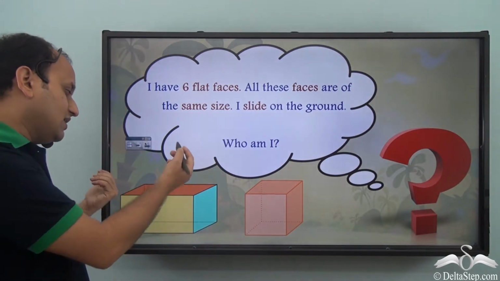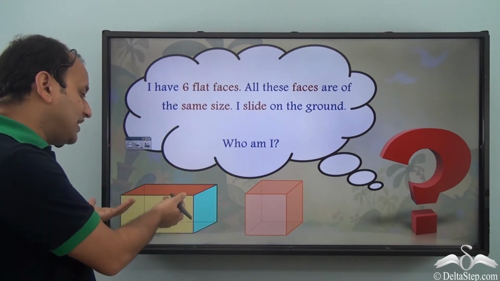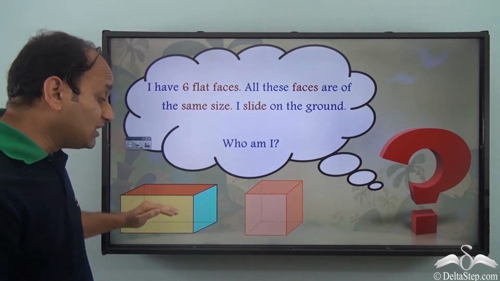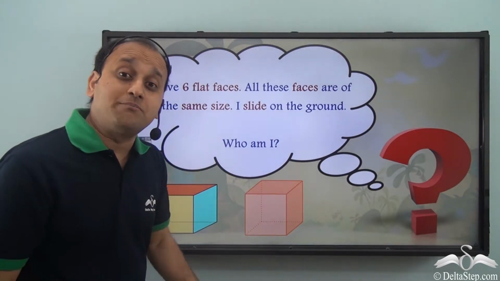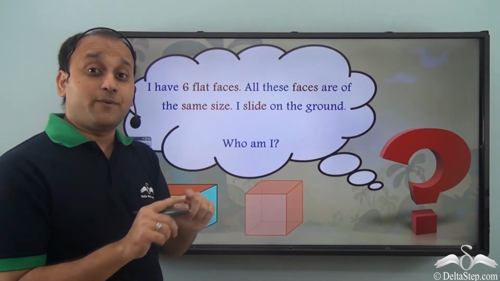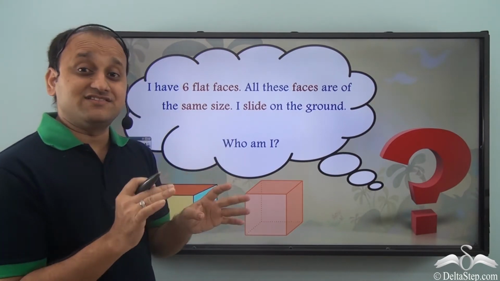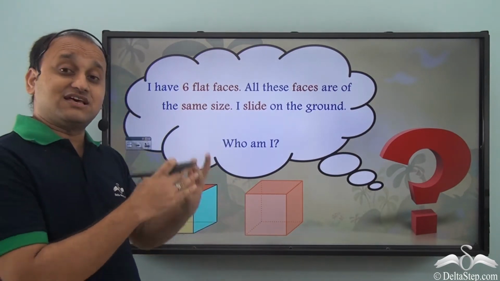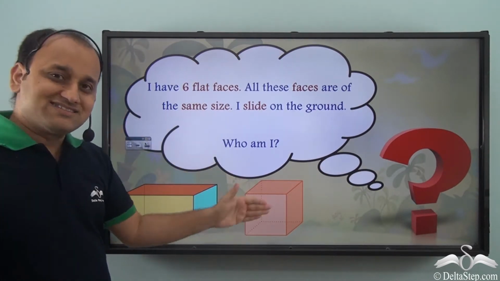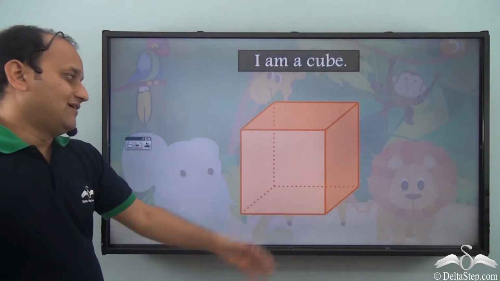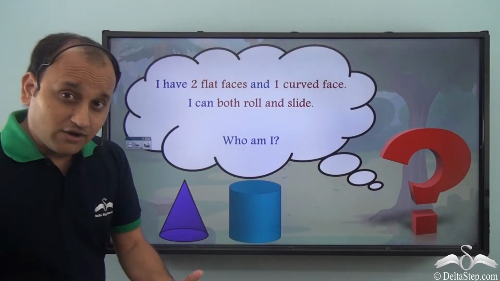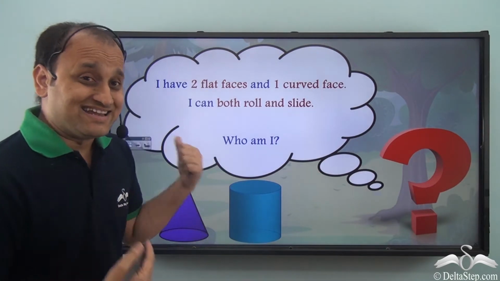A cuboid is made up of rectangles. As a result, all the faces will not be of the same size. But a cube is made up of squares. As a result, all the faces are of the same size. So, our answer is cube. So, I am a cube. Now, let's come to the next shape.